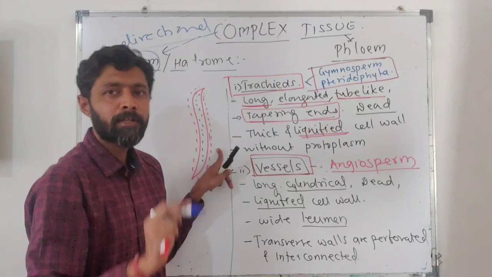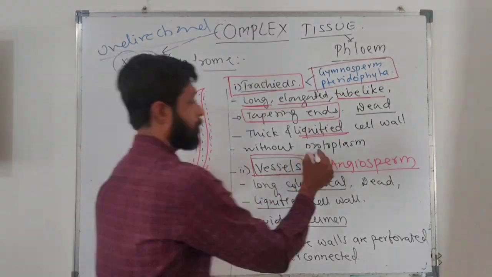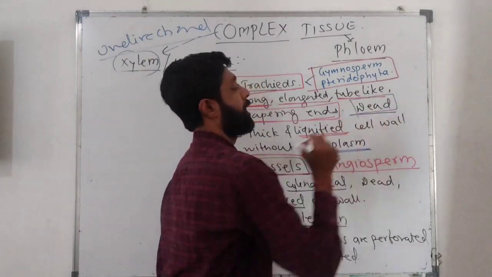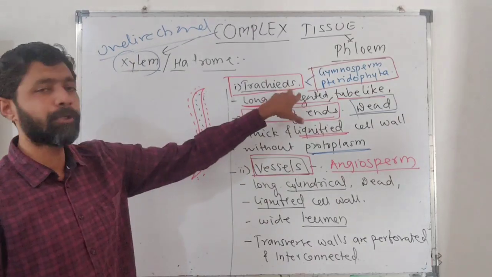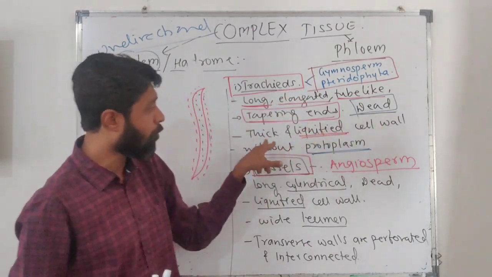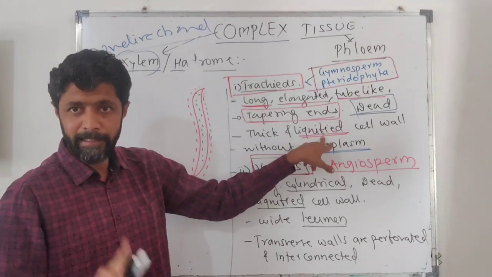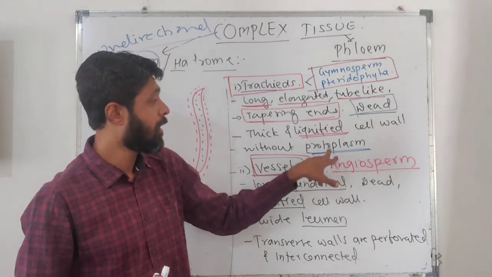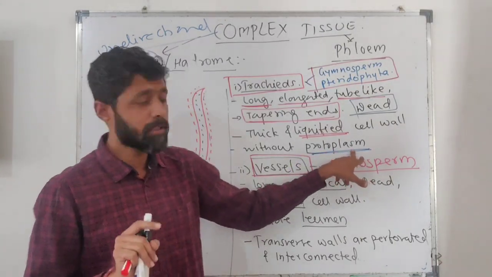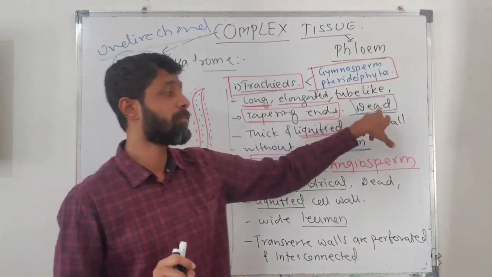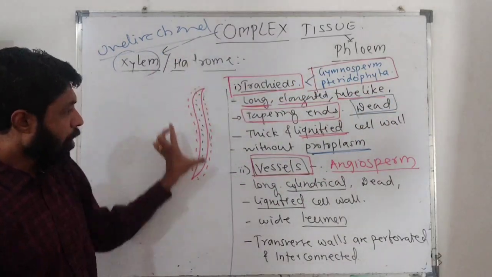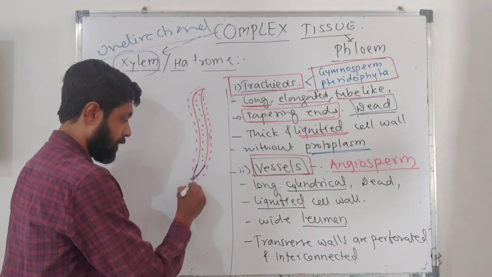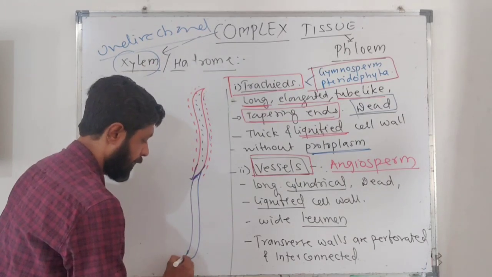As there is lignin, protoplasmic content will also be absent. Protoplasm will not be present, and as there is no protoplasm, the cell will definitely be dead. So why are tracheae dead tissue? Because the walls of tracheae are thickly lignified, and because of that lignin, cytoplasmic content is not there, and so these cells are without protoplasmic content and become dead. So tracheae are long, elongated, with tapering ends, and they are interconnected end to end likewise.